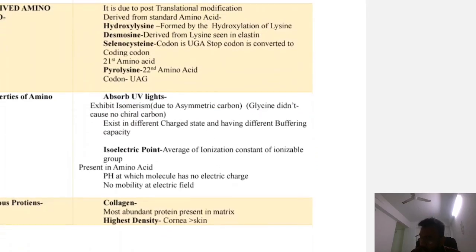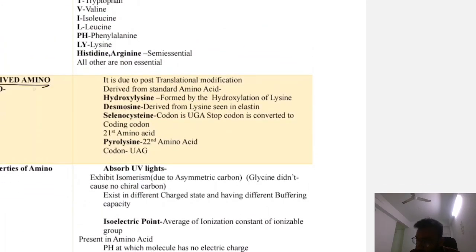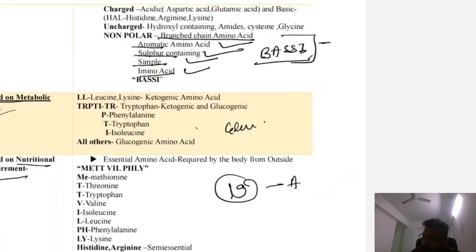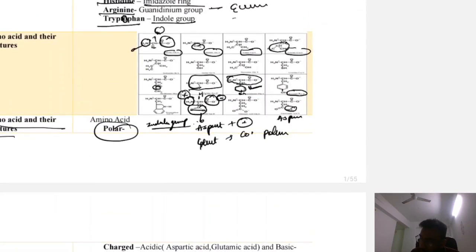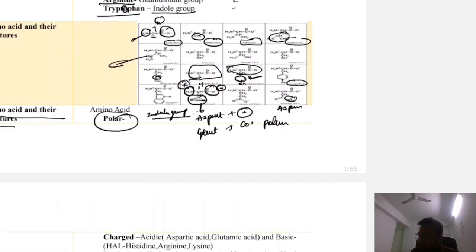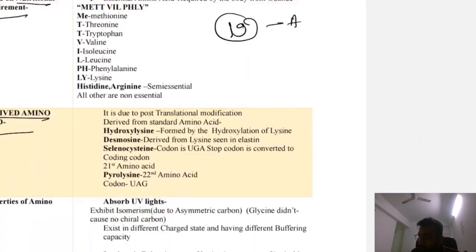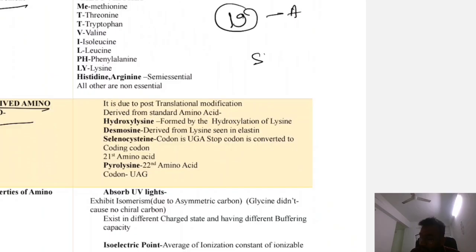Okay, now what are the derived amino acids? So we know 19 amino acid are the simple amino acid. Okay, they are naturally present. Okay, now if we modify the standard amino acid, that is derived amino acid. Okay, so 19 is 20. So like lysine, we know lysine is there. So if we add the OH, so that is hydroxylysine. So it is a derived amino acid.